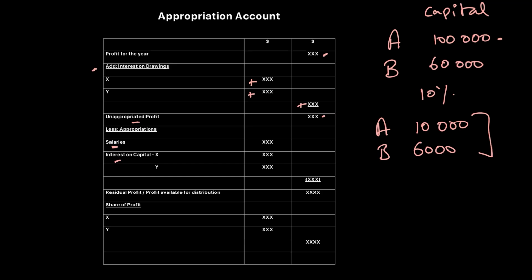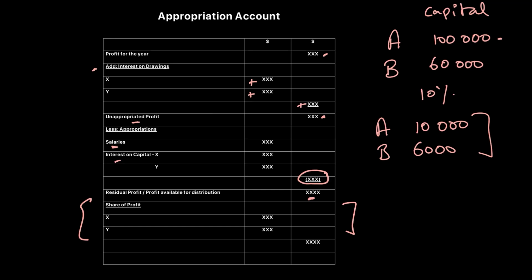All right. So salaries, interest on capital, these are all appropriations from the profit. So they will be subtracted from this profit and we will call this figure the residual profit. Remember we started with our unappropriated profit. We will subtract all appropriations and this will be the residual profit or the profit available. Now this profit will be distributed in the profit sharing ratio. That's the share of profit and how we should distribute our profits. We will obviously solve questions on this in the next video, but I would urge everyone to copy down the format and have an understanding of how the appropriation account would look.